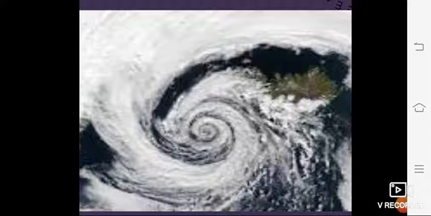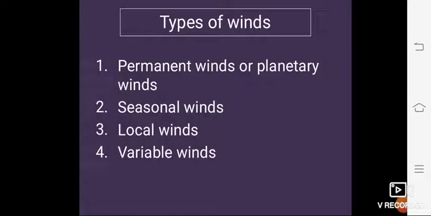Now the next important key element: winds may be classified into the following four categories. These are the types of wind. They are permanent winds, seasonal winds, local winds, and variable winds. Now we will understand these one by one. What is permanent wind? What is seasonal wind? What are local winds? And what are variable winds? First one is permanent winds, also known as planetary winds.